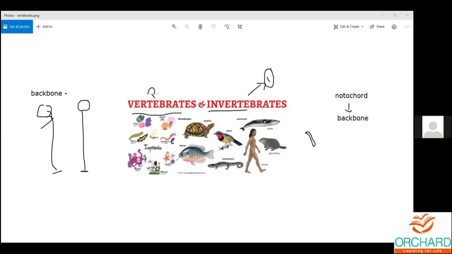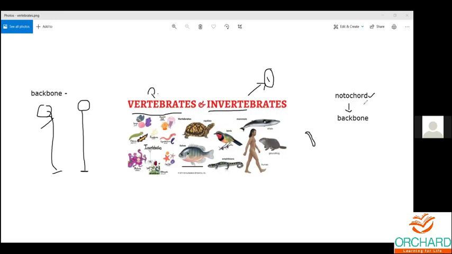But in the later ones, maybe the crustaceans like crab, they have a very small backbone. It's not called a backbone, it's called the notochord. Fishes also have the notochord.